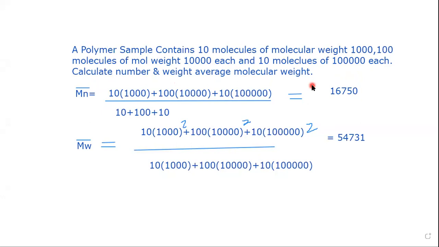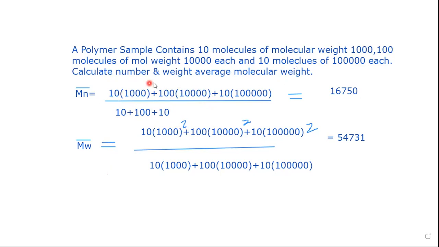So we just need to know the formulas of the number average and weight average molecular weight. So Mn is N1 multiplied by M1 plus N2 multiplied by M2 plus N3 multiplied by M3, over N1 plus N2 plus N3. As we know, this is N1, this is M1, this is N2, this is M2, this is N3, this is M3.